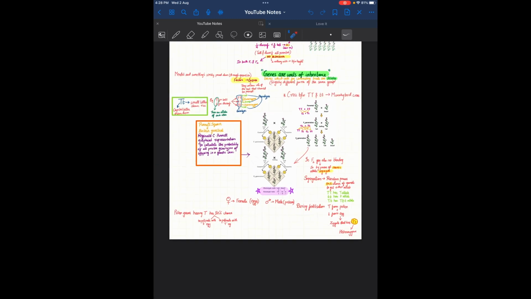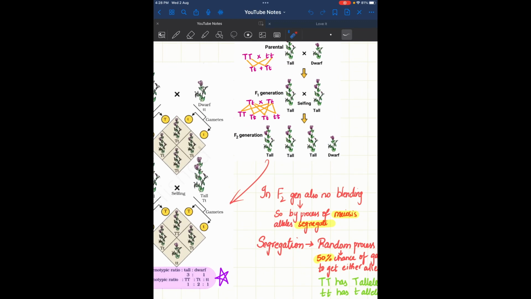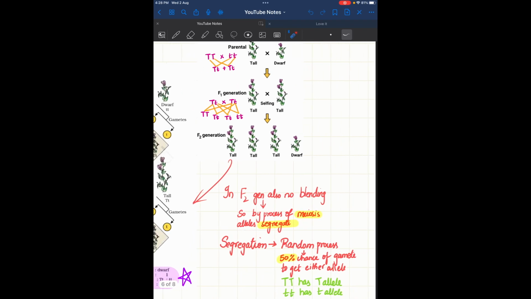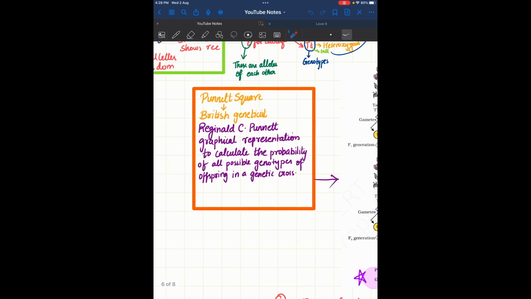Next, in the F2 generation also there is no blending. As I already told, it's either tall or dwarf. There is nothing in between. So there is no blending. By the process of meiosis, alleles segregate. Now what is segregation? Segregation is a random process. That is, there is a 50% chance of a gamete getting either allele. Big T has both big T alleles, small t has both small t alleles, so each can go into the gametes by 50% chance.